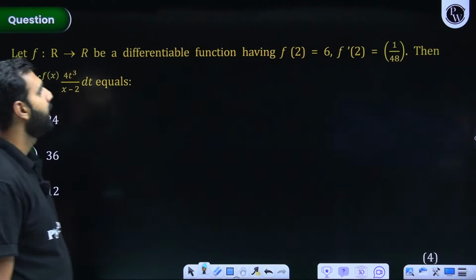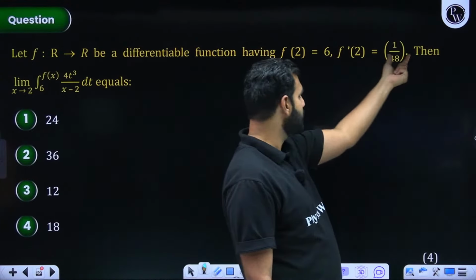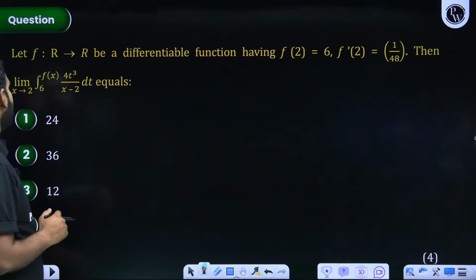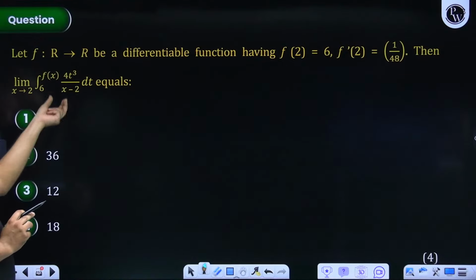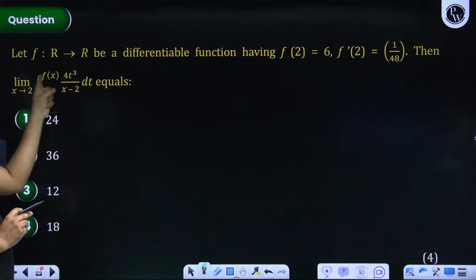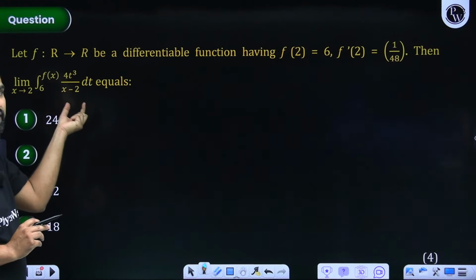This one. So this is a differentiable function. f(2) is given as 6, f'(2) is given as this. Then we are asked the value of this expression. If I now look at this part, first of all, please pay attention to this. This x minus 2 has nothing to do with this expression because it is a constant, because this is getting integrated with respect to t. So this x minus 2 is behaving as a constant here.